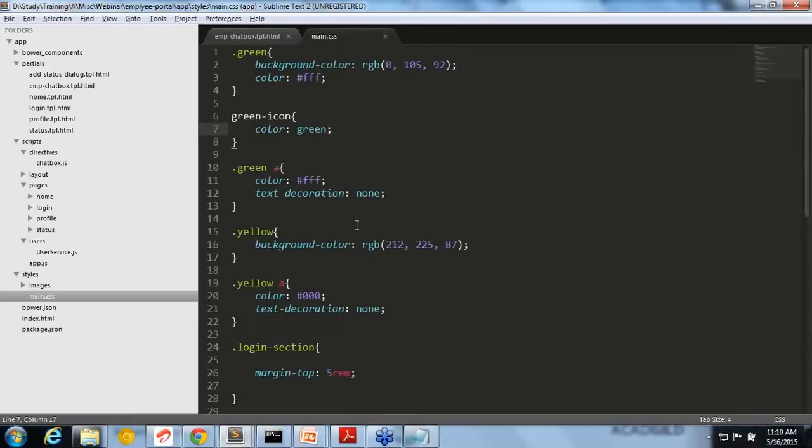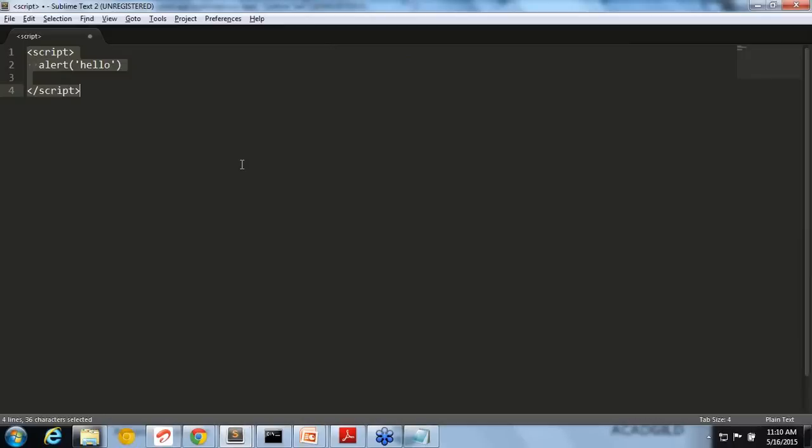Now, before going to the complete things, let me show you how we create a very basic AngularJS application. We are just going to create a very basic simple application from scratch. Then I will show you the application we created, the employee portal. Fine.